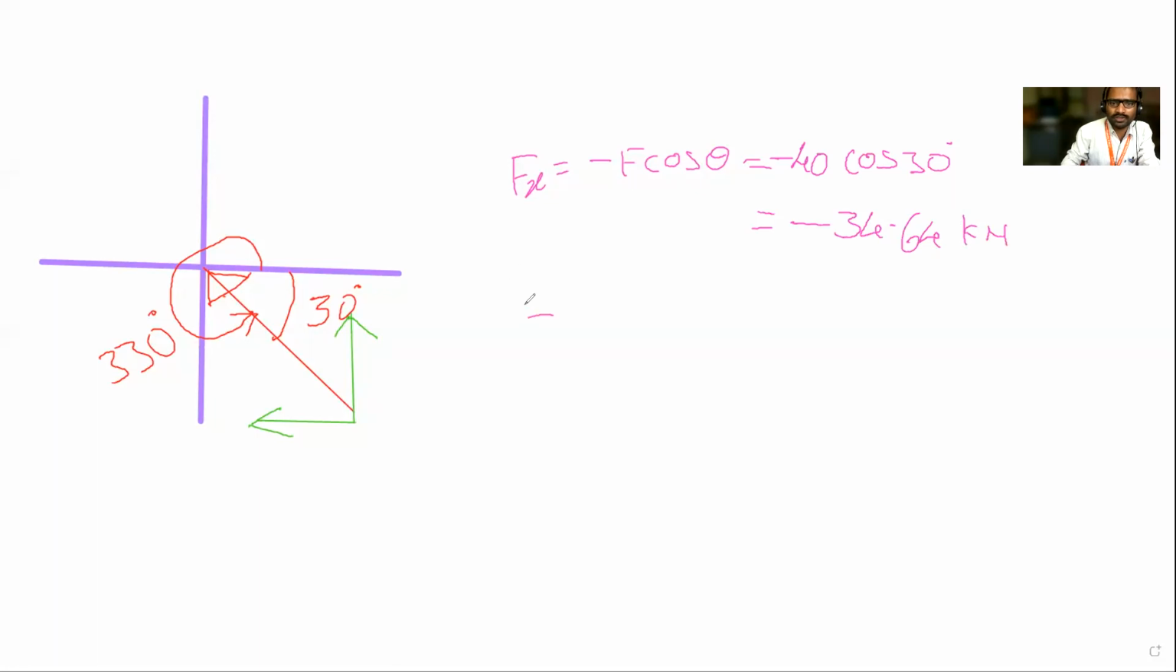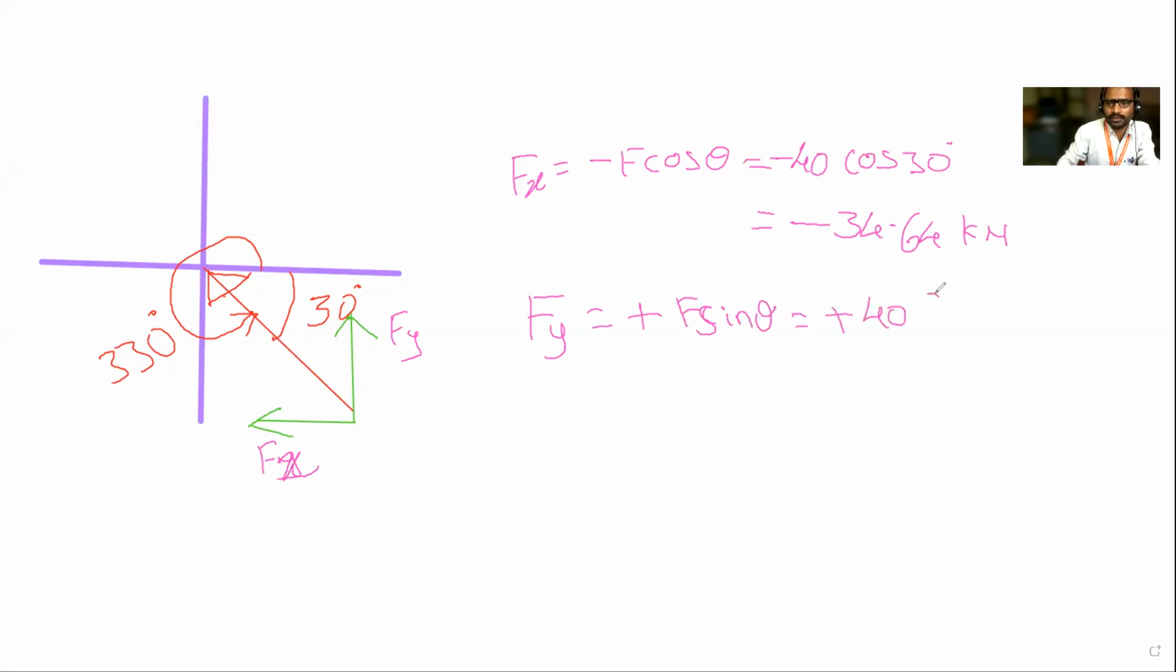Next, one more is Fy. So how will you write the Fy? This is going to be positive, sir. Fy is moving in the upward direction. This is Fy, correct? Yes, sir. So this is Fx. So how will be the Fy? Fy is moving in the upward direction. That's why it is positive. Yes. F sin theta.